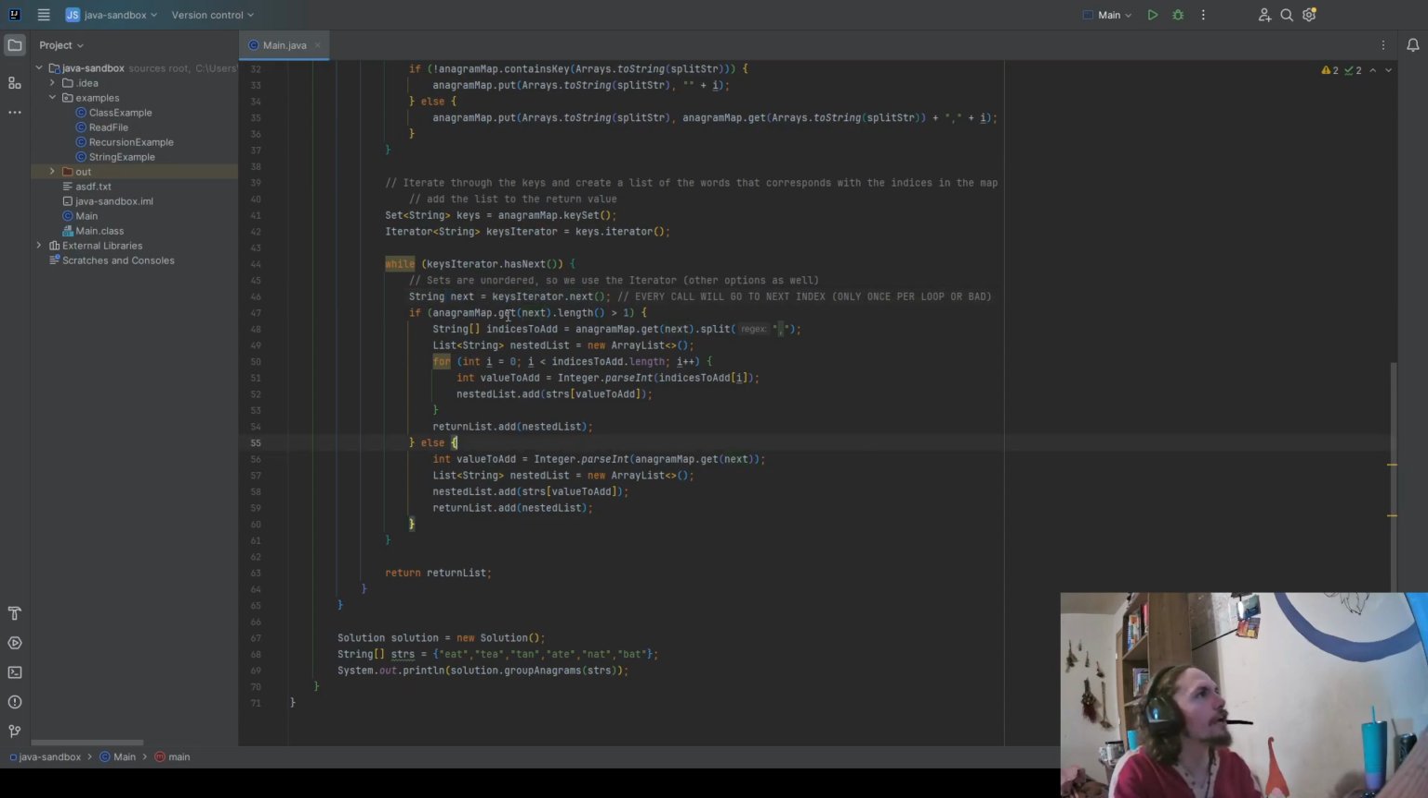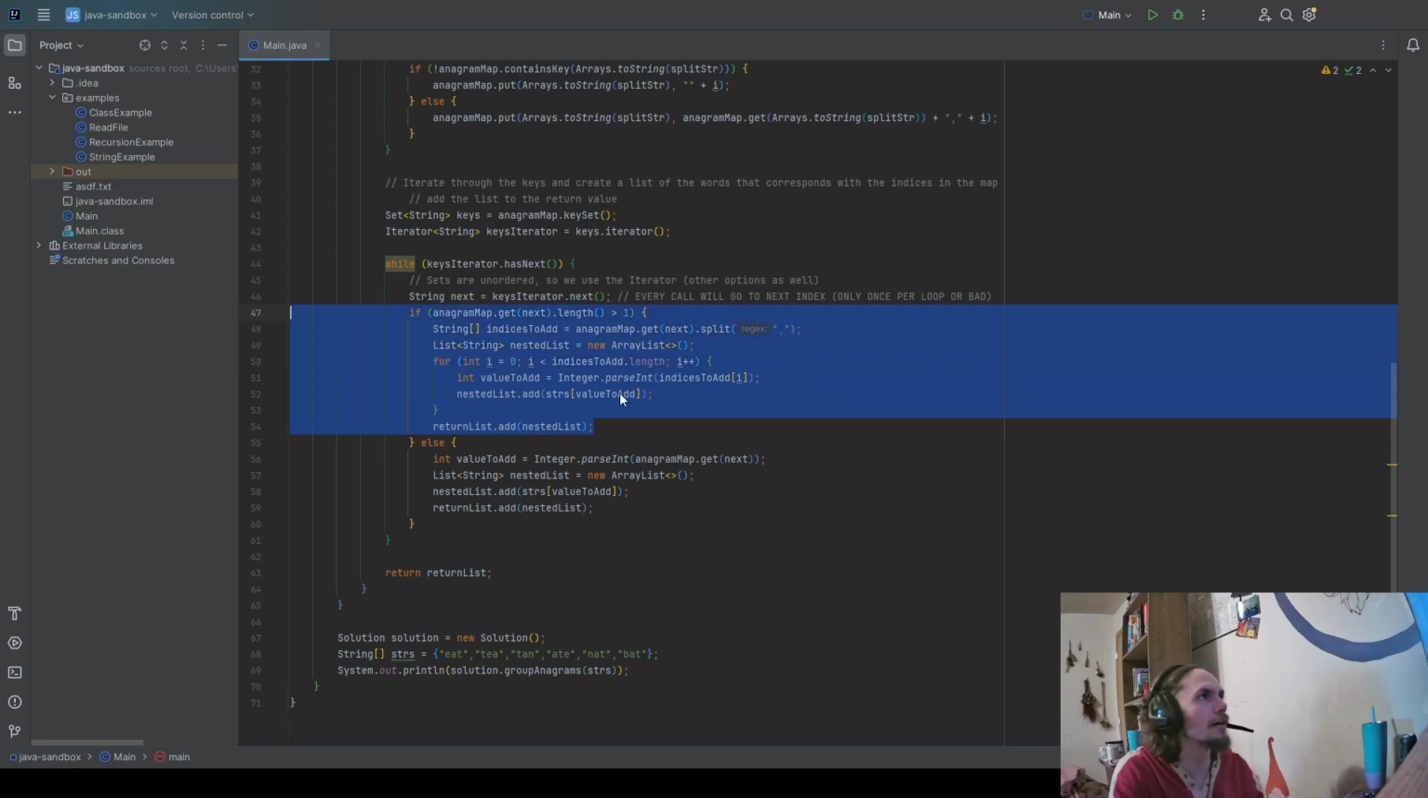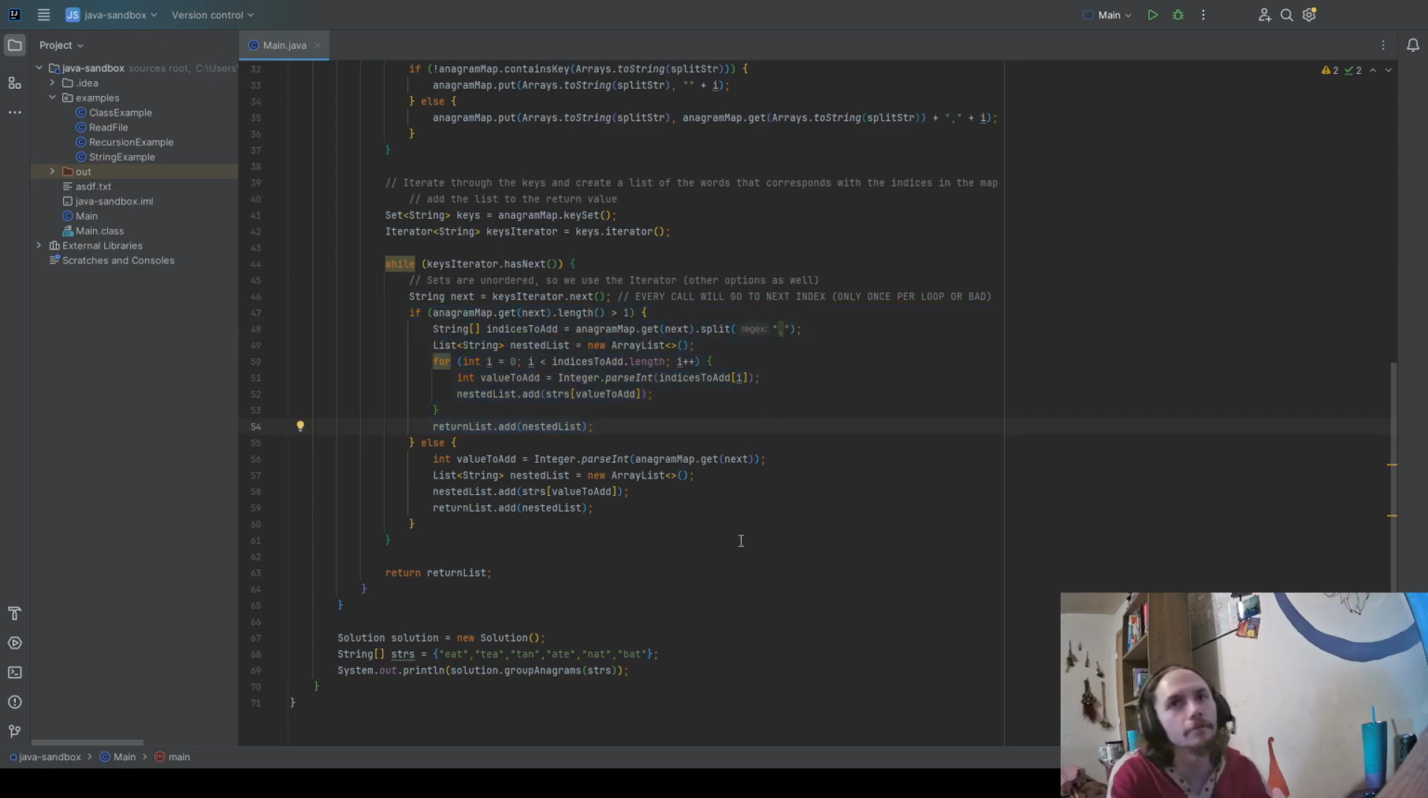So if we pull it and there's only one value, we don't need to do all this extra stuff. We just need to put the one word by itself inside the greater array. So integer value to add is Integer.parseInt, indices to add i. And then, oh wait, this is if it's greater than 1. We'll do if it's not greater than 1 first, because that's a little bit more straightforward. We get the value we want to add, and we parse it from the anagram map.get of the value of next.